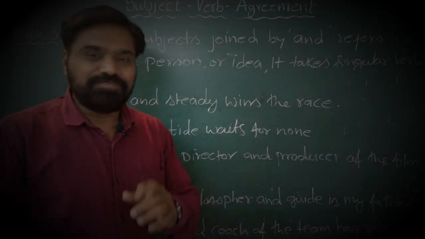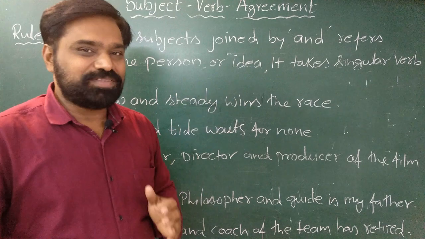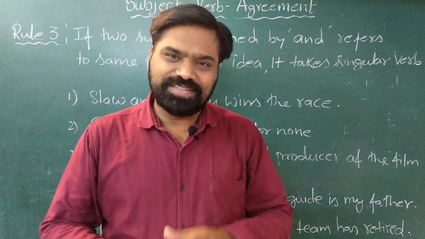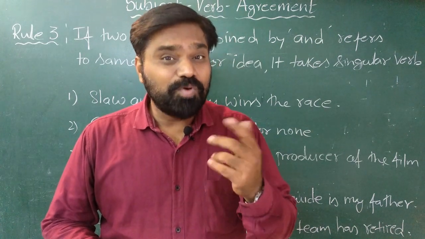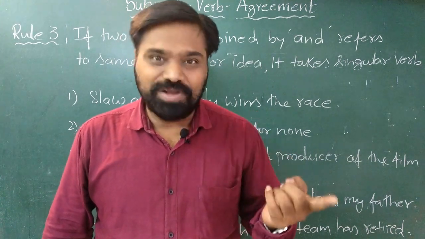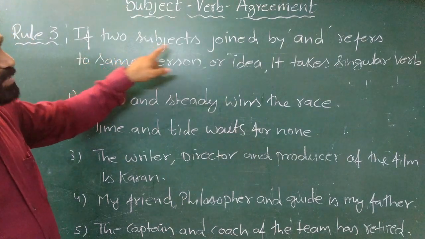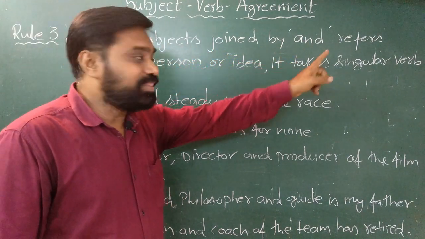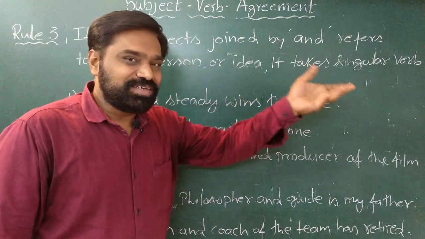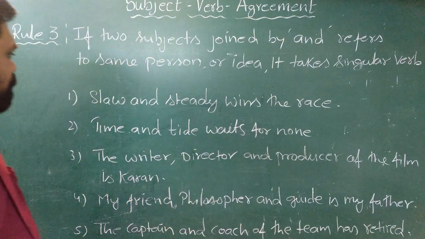Dear friends, if you look at rule number 3, you will find that rule number 3 is an exception to rule number 2. Rule number 2 said that if two or more singular subjects are joined by and, then we should use a plural verb. But rule number 3 says that if two subjects are joined by and they refer to the same person or same idea, then it takes a singular verb. Let us try to understand by looking at some examples.